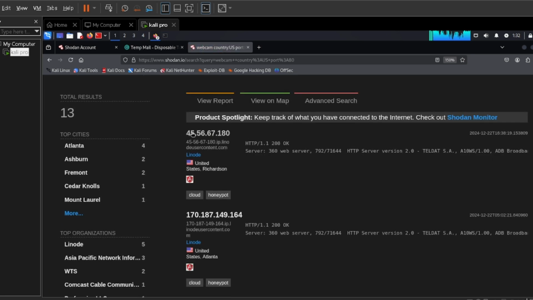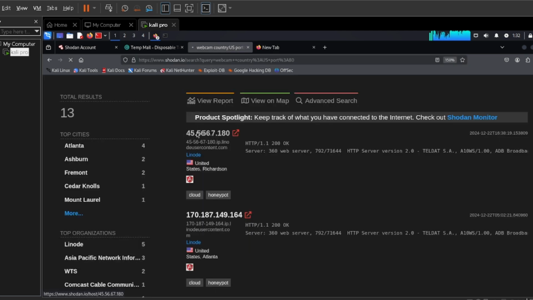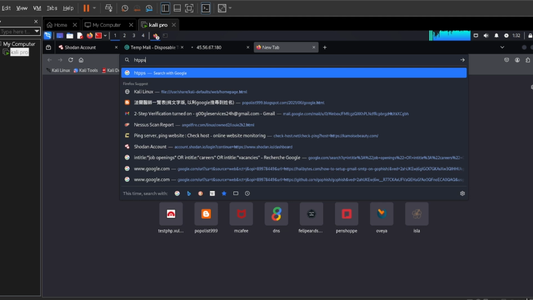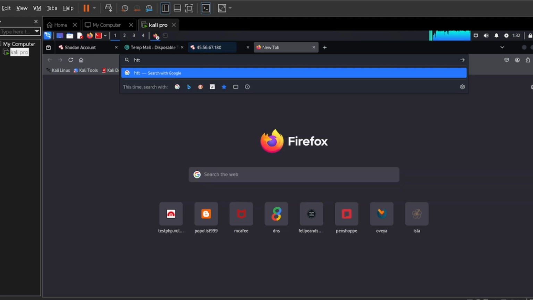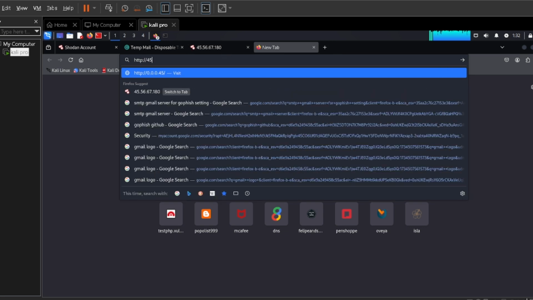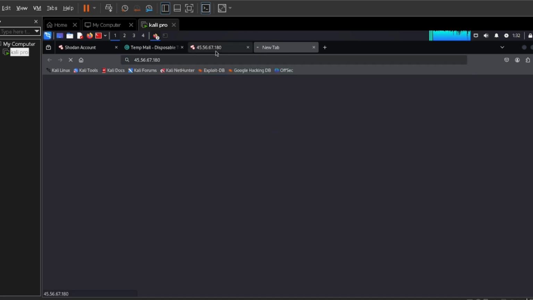Okay, this is the first name that is on me. Let me just take this one first. For example, click on it and let's see what's happening. Most of the time, a hacker will just copy it. Let me wait, it's open, and then you come here and say http, the IP address is 45.56.67.180, and then I put the port 80. Let's see what will happen.